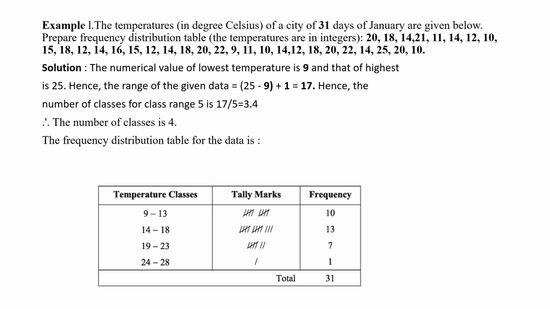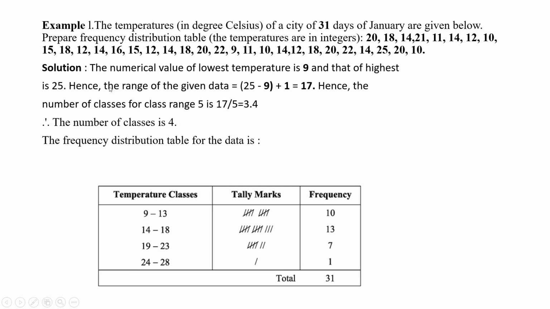Now first example. This example is from your book. The temperature in degree Celsius of a city for 31 days of January are given below. Prepare a frequency distribution table. The temperatures are in integer. These values are temperature. Here the lowest value of temperature is 9, and the highest value is 25.